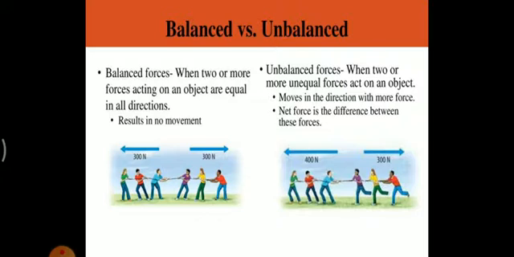Whereas in an unbalanced force, when two or more unequal forces are acting on the body, as you can see, the body moves in the direction of the greater force. Net force is the difference between these two forces. So the net force applied is 400 minus 300, and you will find the net force is greater in this direction. Therefore the object will tend to move in this direction.